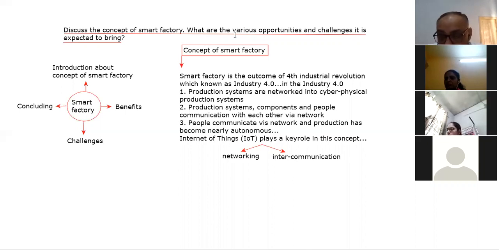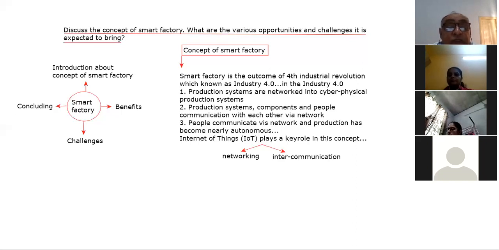Connectivity was already there: one thing was connected with other things, but those things were not able to communicate. Because they were not able to communicate, production was not autonomous. They were not able to work autonomously.